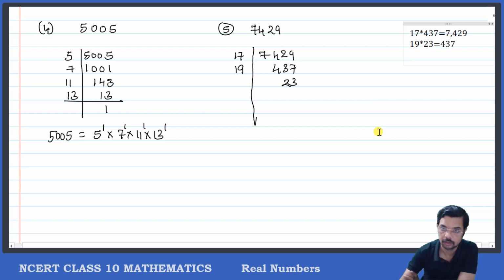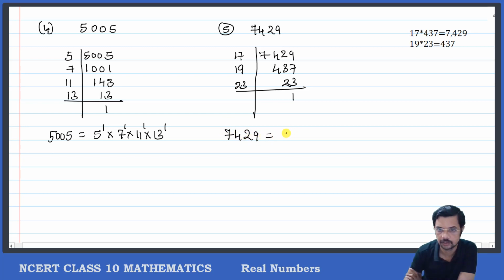Okay, same way, 437. ഇനി 23യുടെ കാര്യം ഒന്നും പറയണ്ടല്ലോ. That is itself a prime number. So I can write it as 23 into 1. So the problem is done here. Another line ആദ്യം വരയ്ക്കാത്തത് because it will go longer than what is required. Still, okay. So therefore 7429 can be written as 17 into 19 into 23. Okay. So they occur only once.